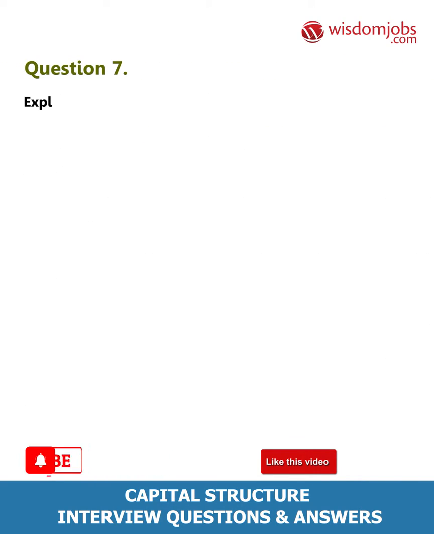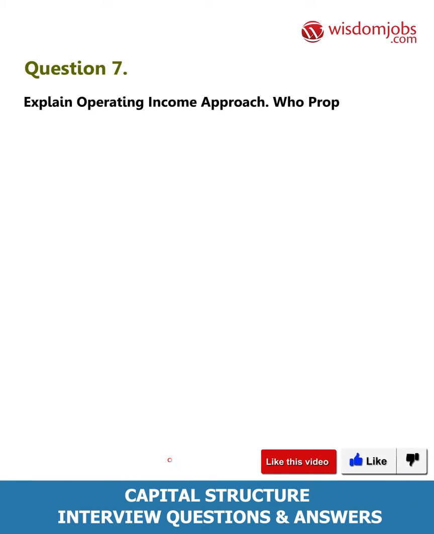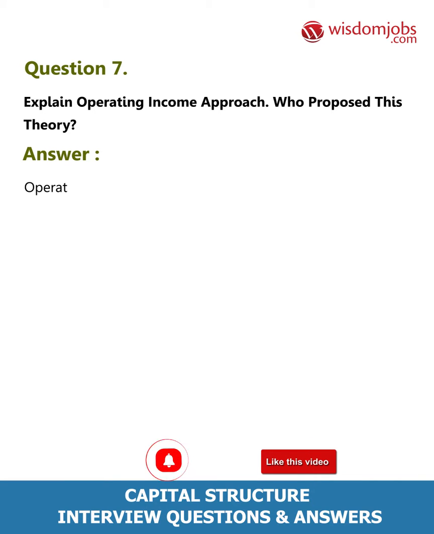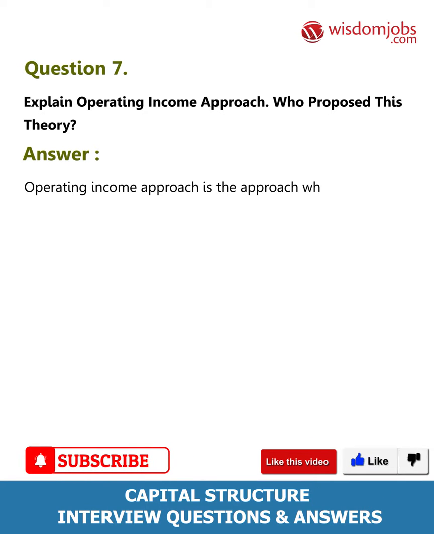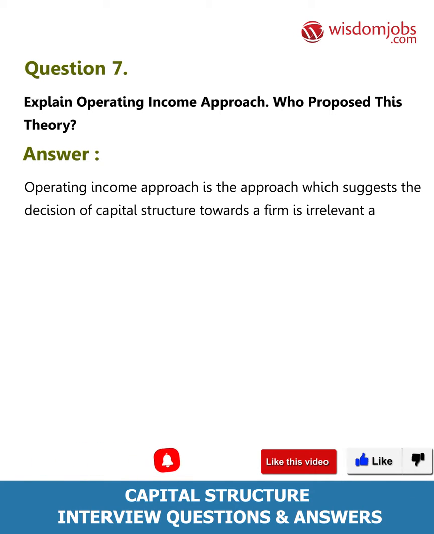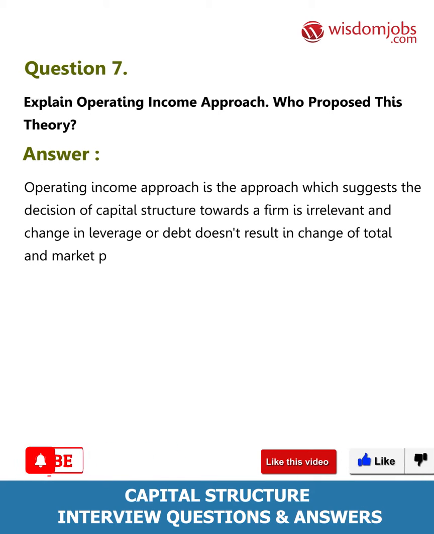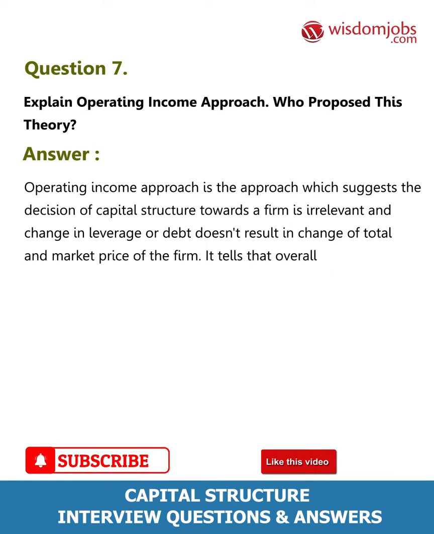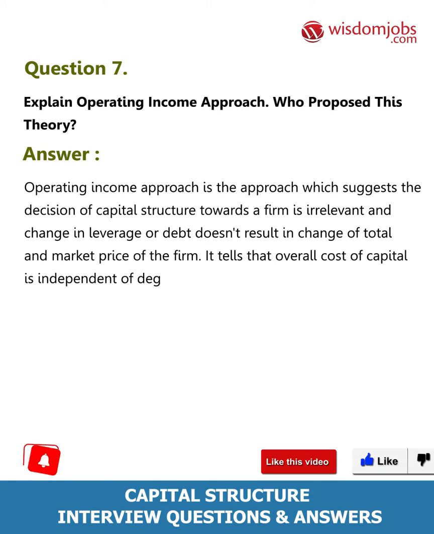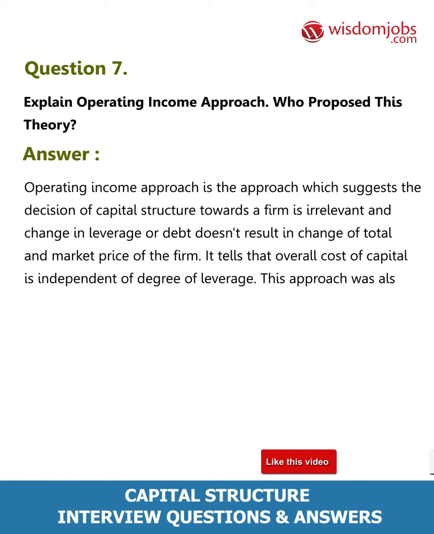Question 7. Explain operating income approach. Who proposed this theory? Answer. Operating income approach is the approach which suggests the decision of capital structure of a firm is irrelevant, and change in leverage or debt doesn't result in change of total value and market price of the firm. It tells that overall cost of capital is independent of degree of leverage. This approach was also proposed by David Durand.